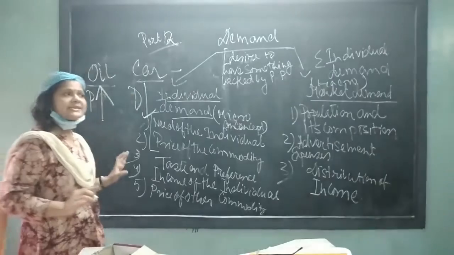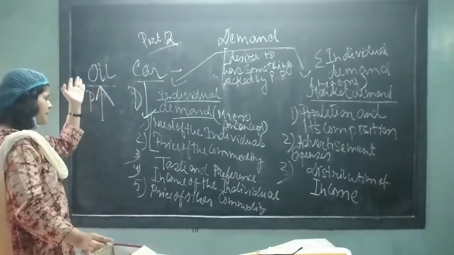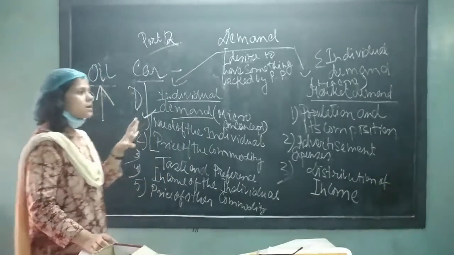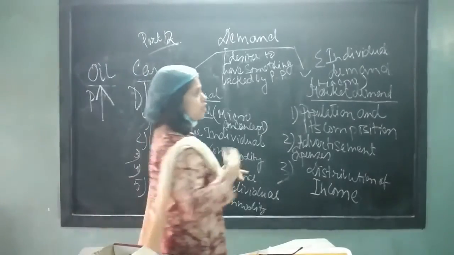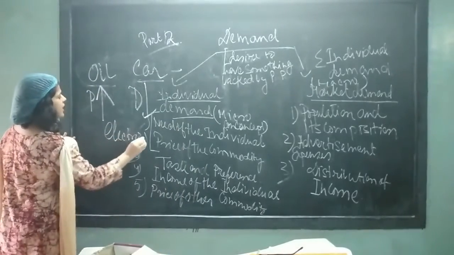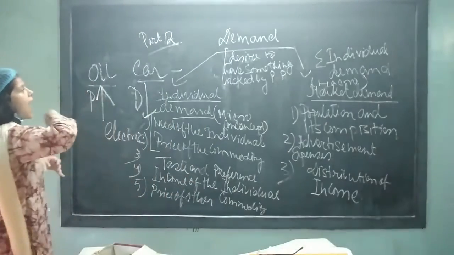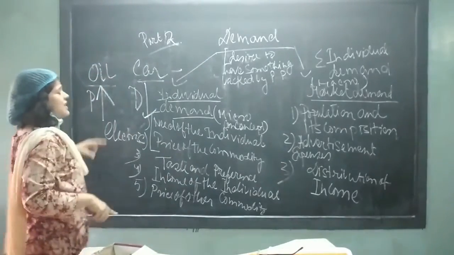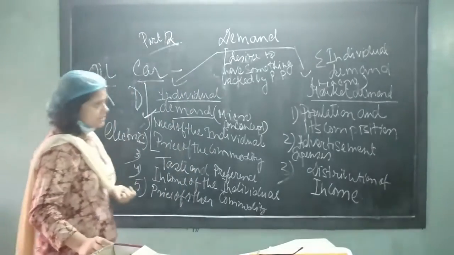Either you are not purchasing a car right now, waiting for the price of diesel or petrol to go down, or you are not using your own car and are going through a different mode. Or another option, not very common in India, is electric vehicles, like an electric auto or scooter. Instead of using oil, the vehicle can be run by electricity or battery, and we can go for that.